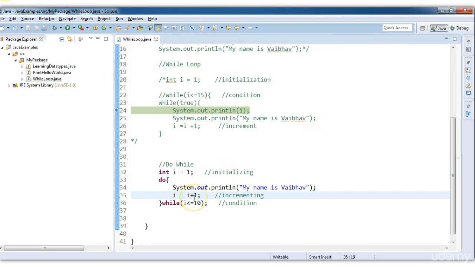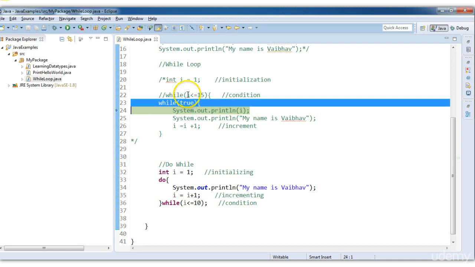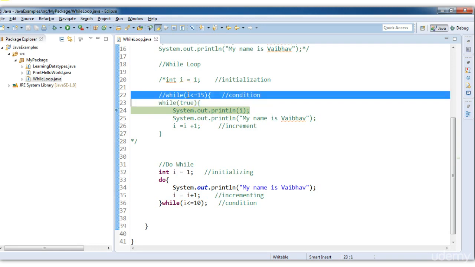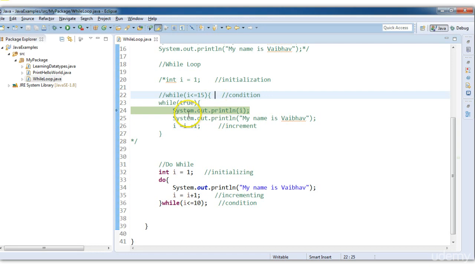Now as we see, both are working in the same way, so what's the difference? The difference is, in case of while, the condition is checked before. If the condition is true, only then does it enter the while loop. In case of do while, the condition is checked after. So in a while loop, if the condition is false, it won't be executed.